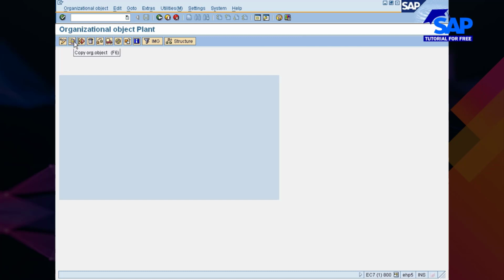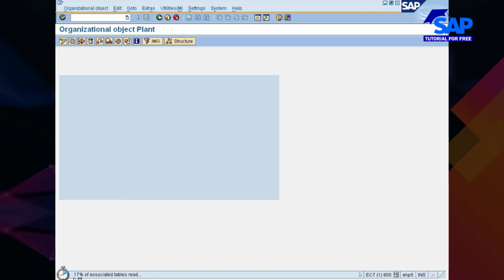If you go with the copy organizational object icon, the system will allow me to give the reference object, which is nothing but your reference plant, your SAP pre-configured plant.